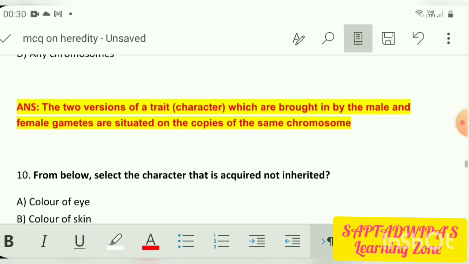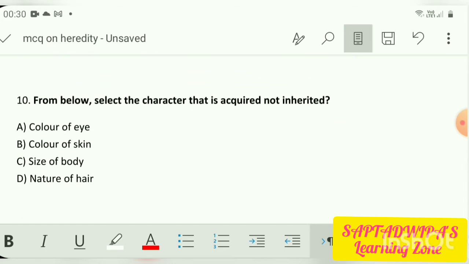Coming to number 10. From below, select the character that is acquired, not inherited. First of all, you should know the meaning of acquired and inherited. Acquired means what you adapt after your birth by staying within the environment, and inherited means what is present from your birth only, that with which you are born. The options are color of eye, color of skin, size of body, and nature of hair. Here they are asking for the character which is acquired and not inherited.